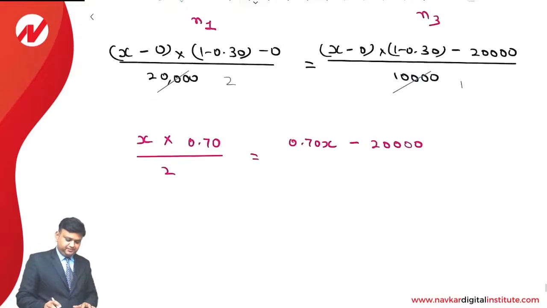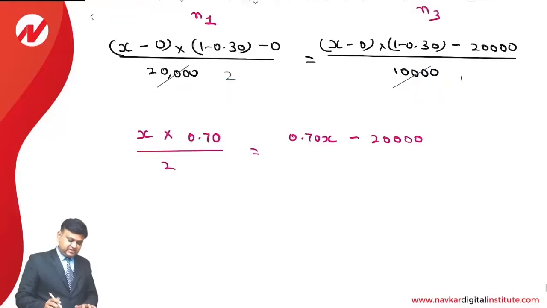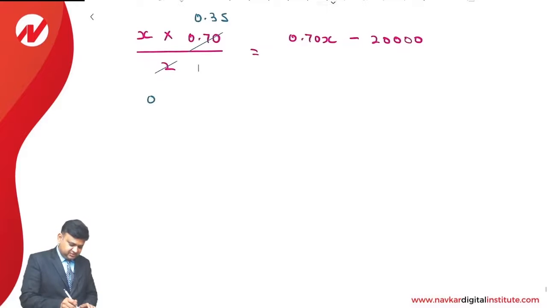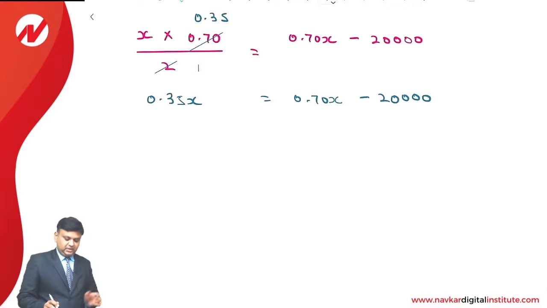Okay. 2 is cancelled from the division. 0.7 divided by 2 is 0.35. So we will have 0.35x is equal to 0.70x minus 20,000. 0.35 is transferred on the opposite side.